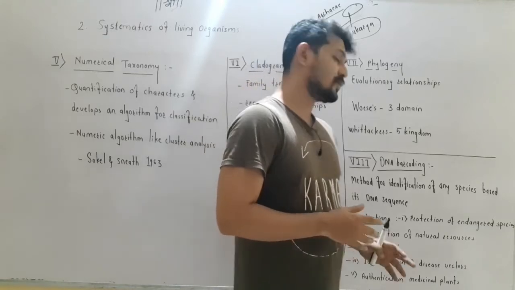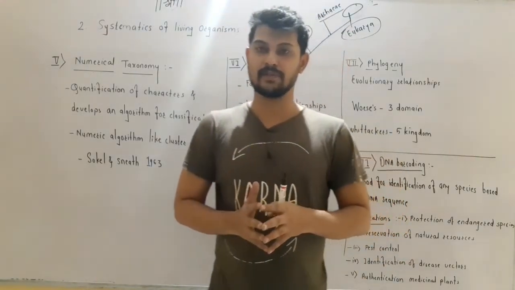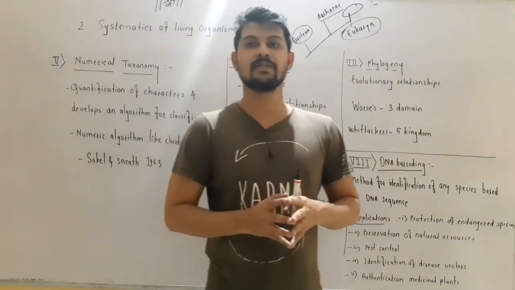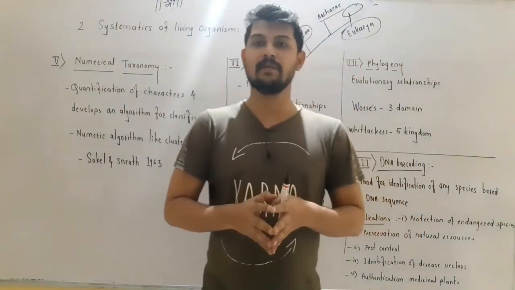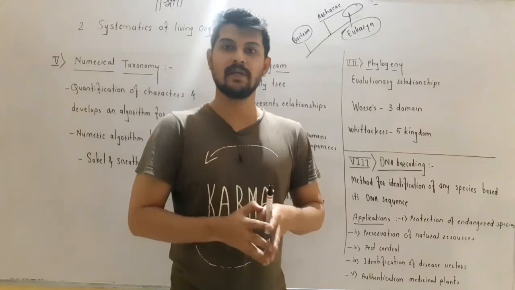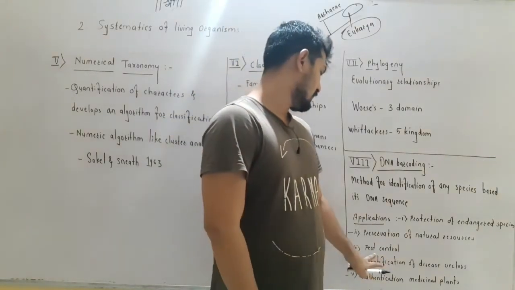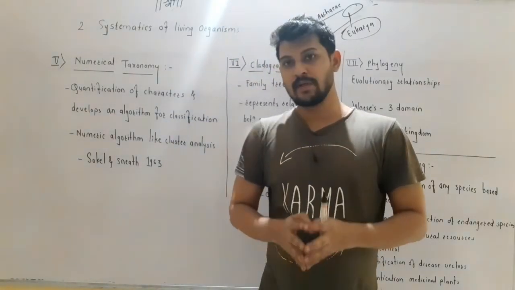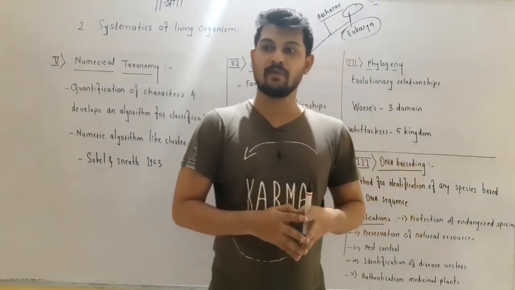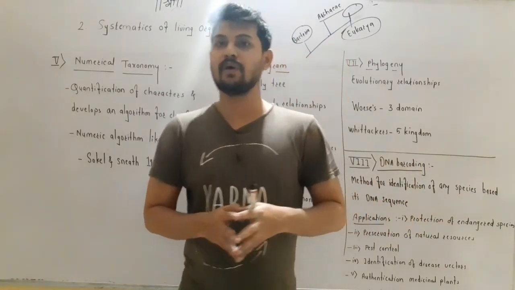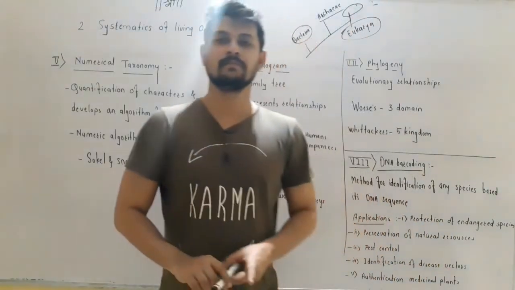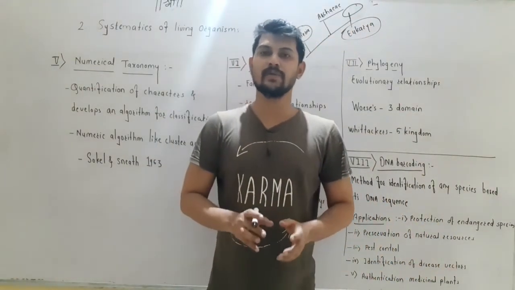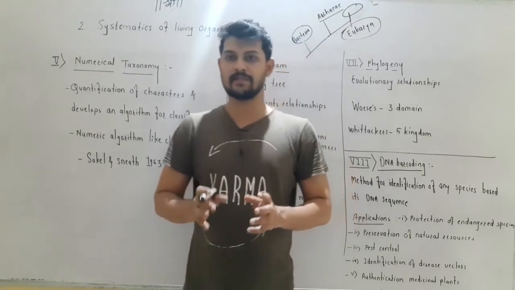It is also used for the preservation of natural resources. Various natural resources are preserved, like some medicinal plants can be preserved by using the DNA barcoding method. Next, it is used for pest control. DNA barcoding can also be used for the identification of pests.